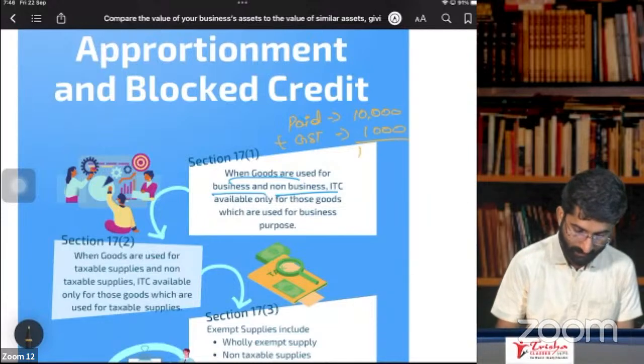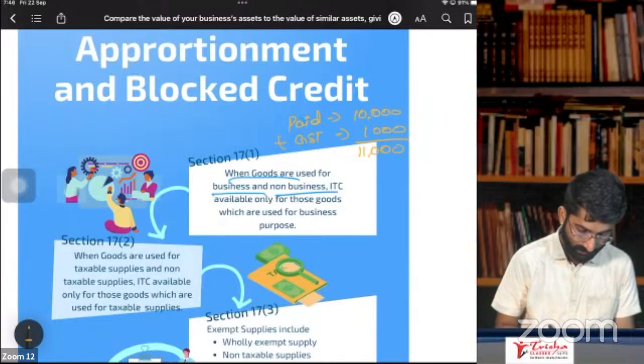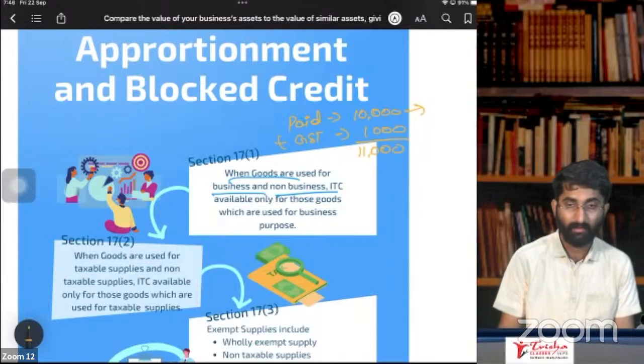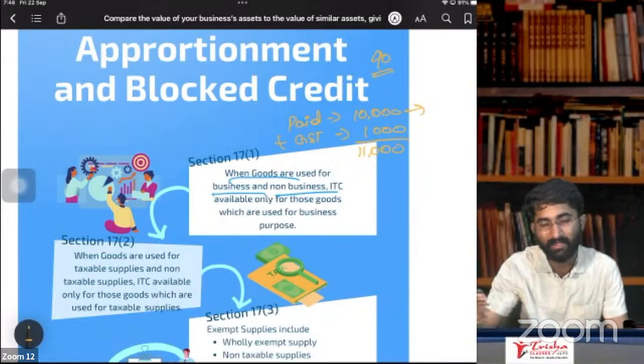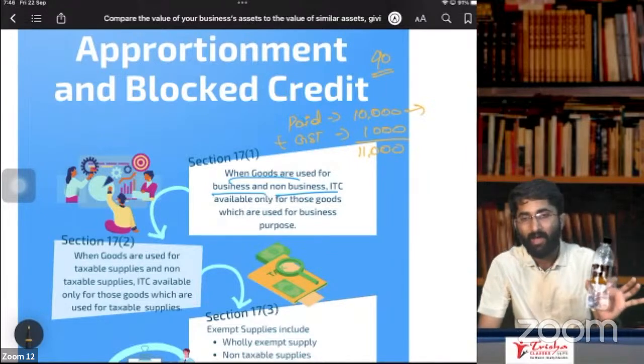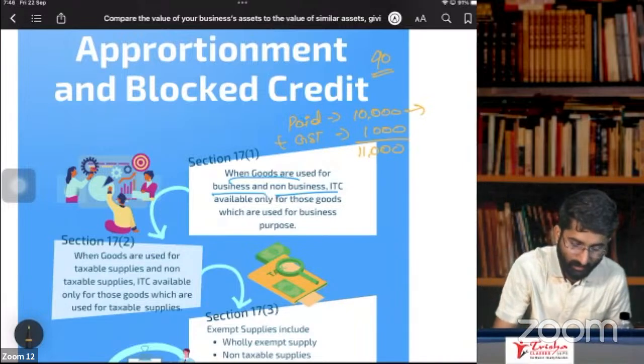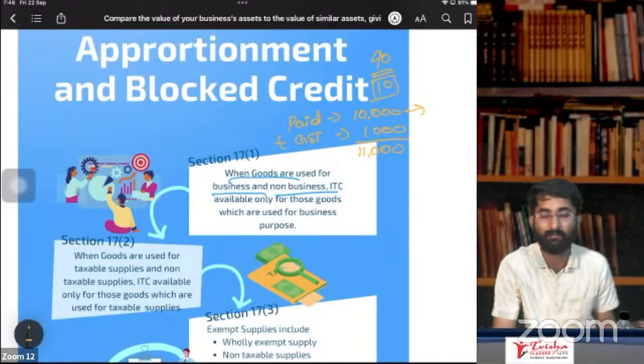Totally how much I paid? 11,000 rupees. Now in this 11,000, I am using 90 bottles for my business purpose. That means 90 bottles I sold. While selling, I had to drink some water. I used 10 bottles for my personal consumption.